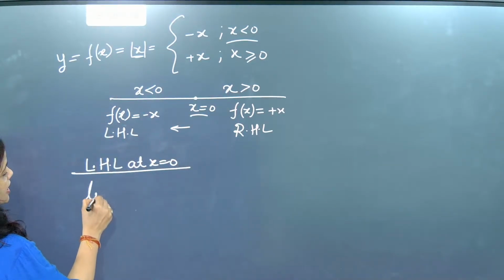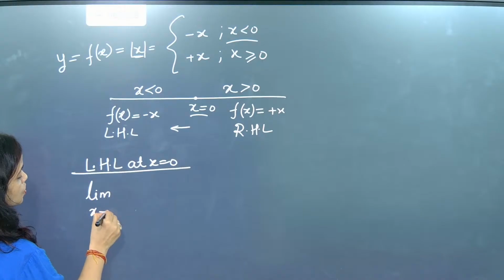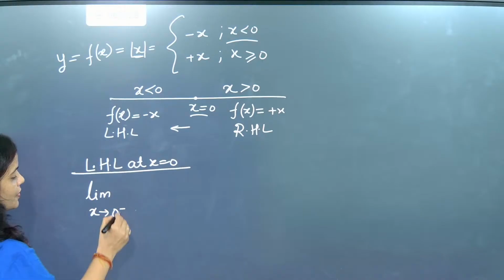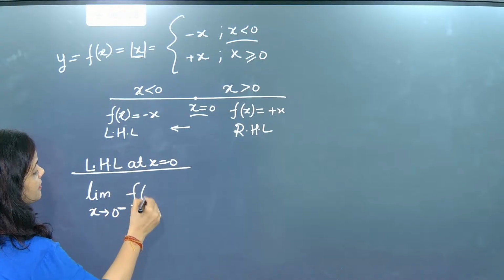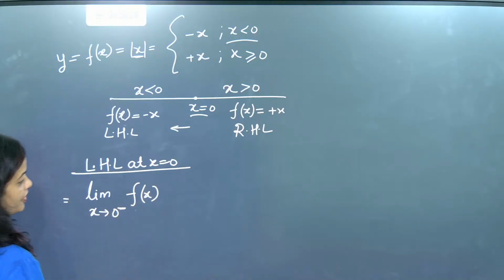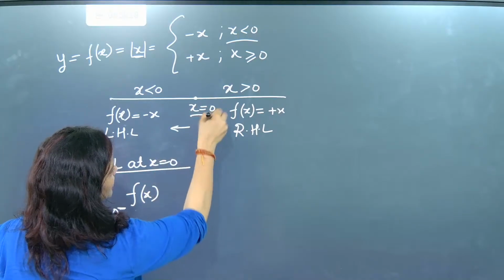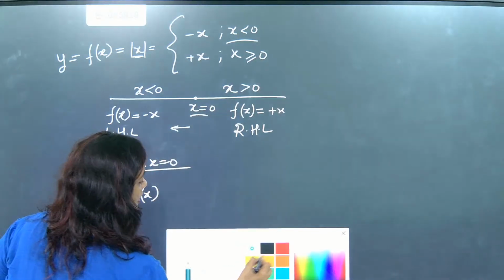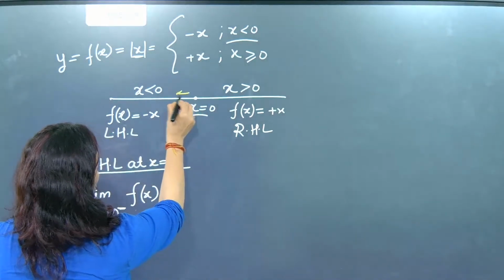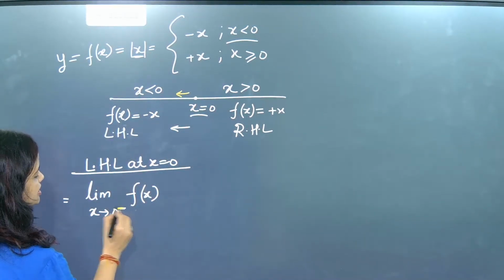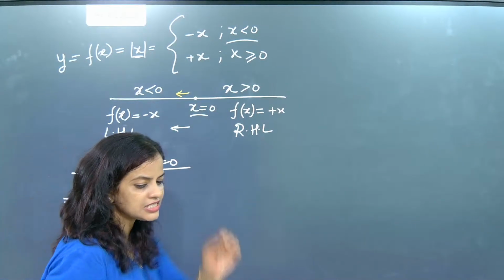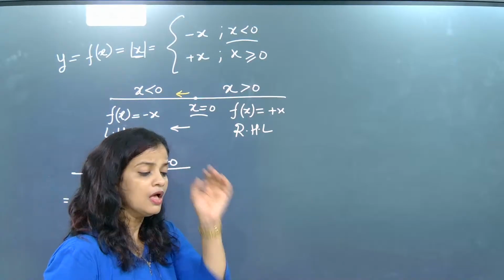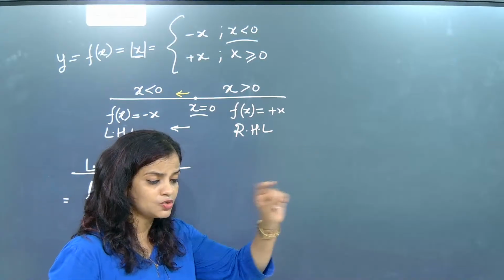So now look here, limit x tends to 0 minus. Beta, whenever I am writing limit x tends to 0 minus f of x, this part is the center. Now I am going a little left, so I am writing 0 minus. 0 minus is slightly lesser than 0, but not minus 1, minus 2, minus 3.